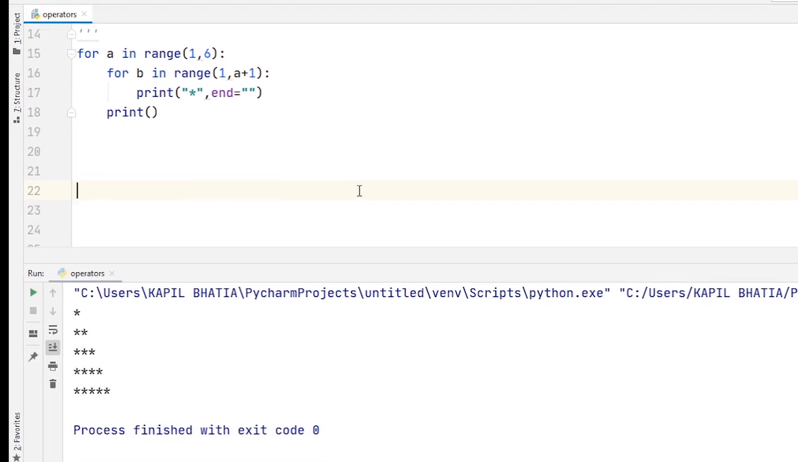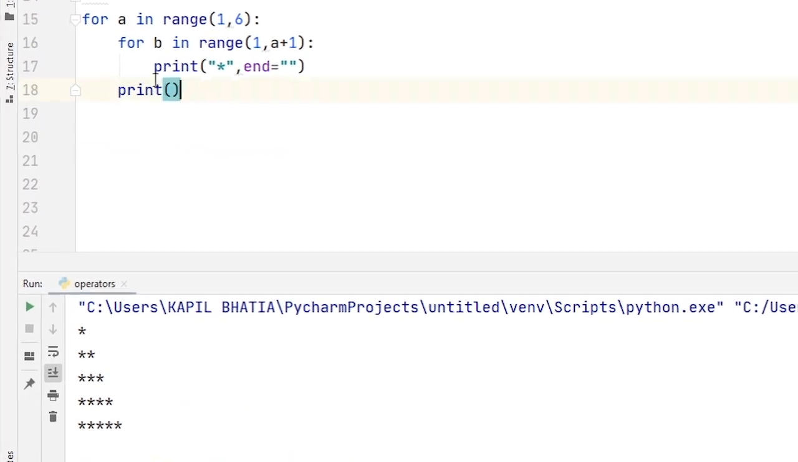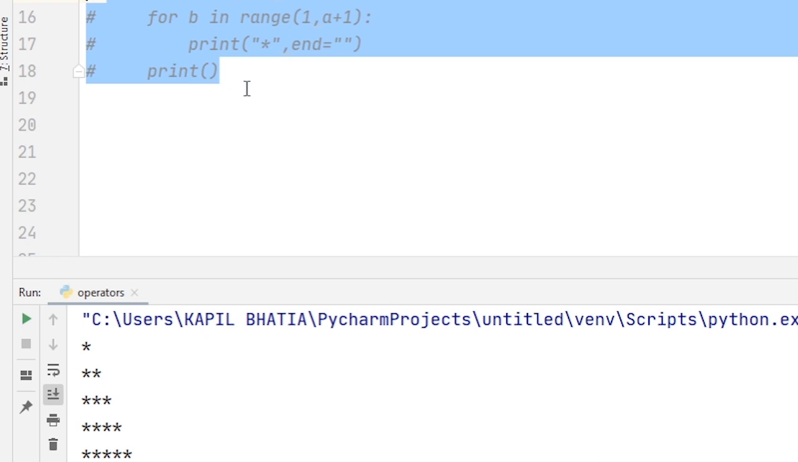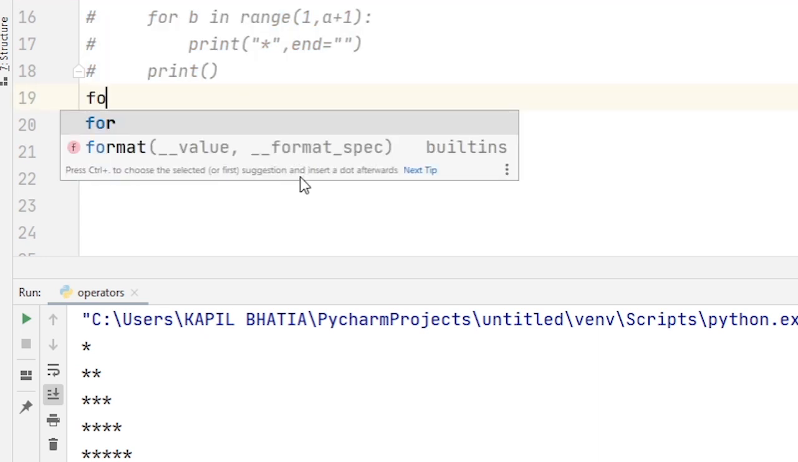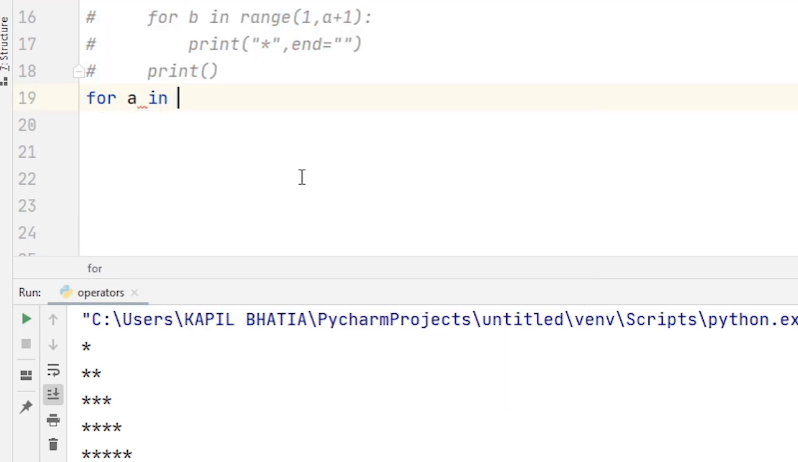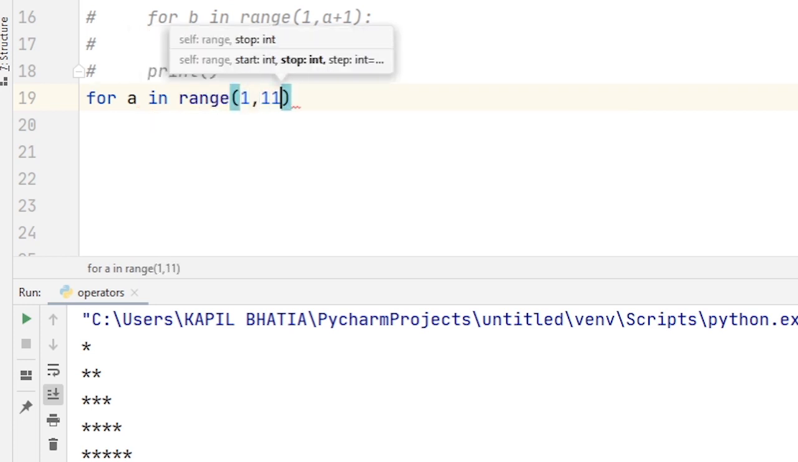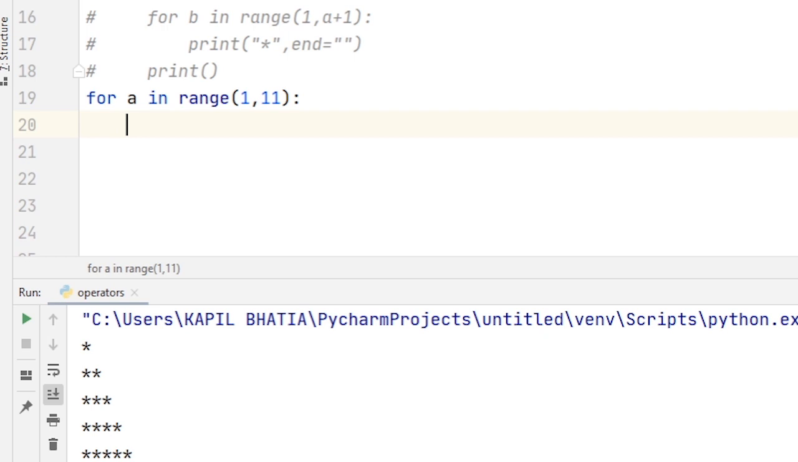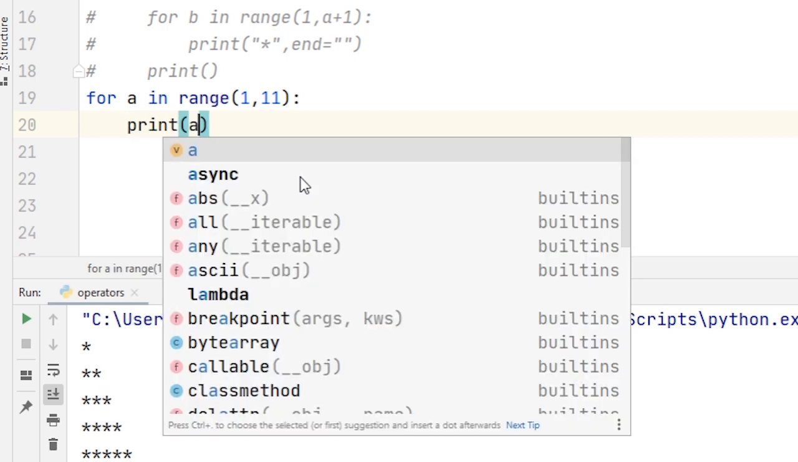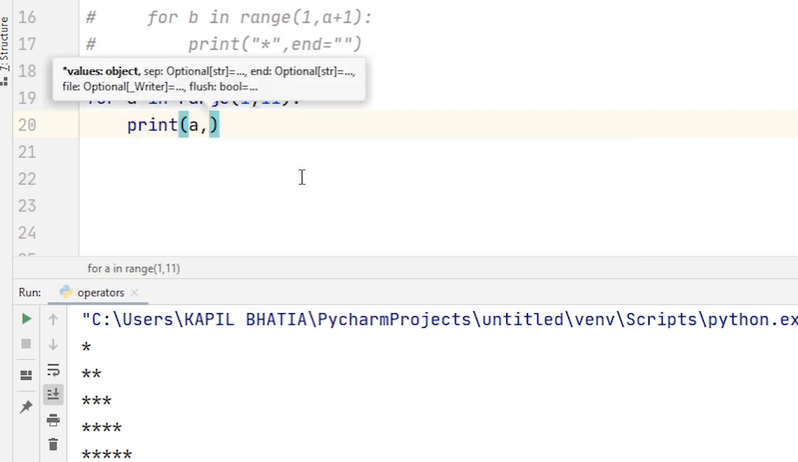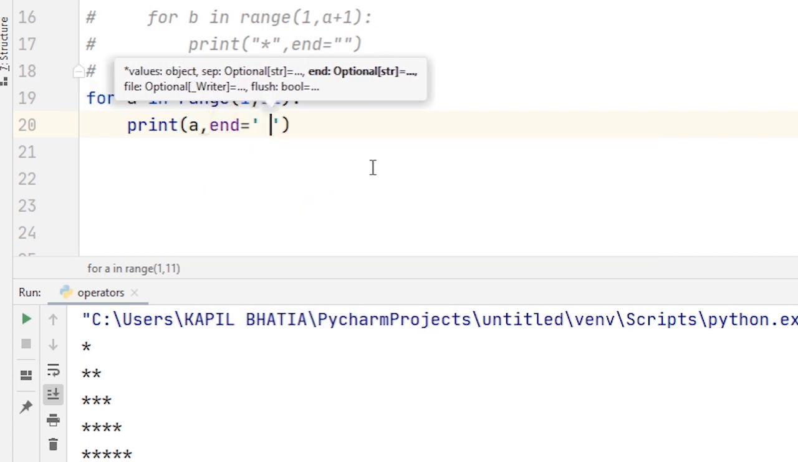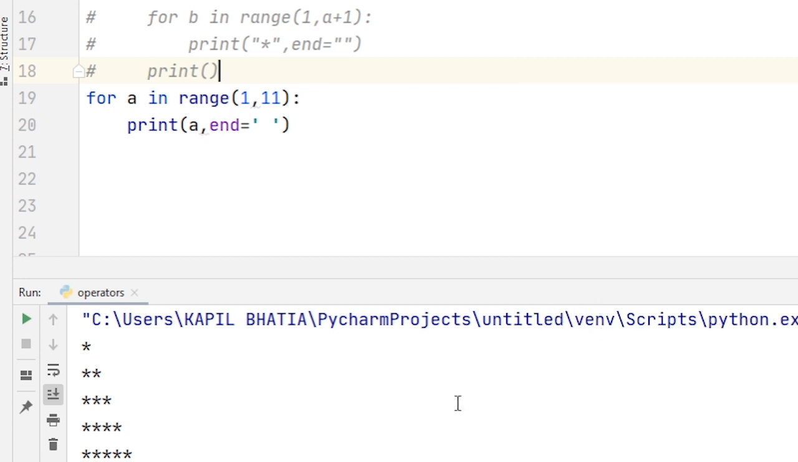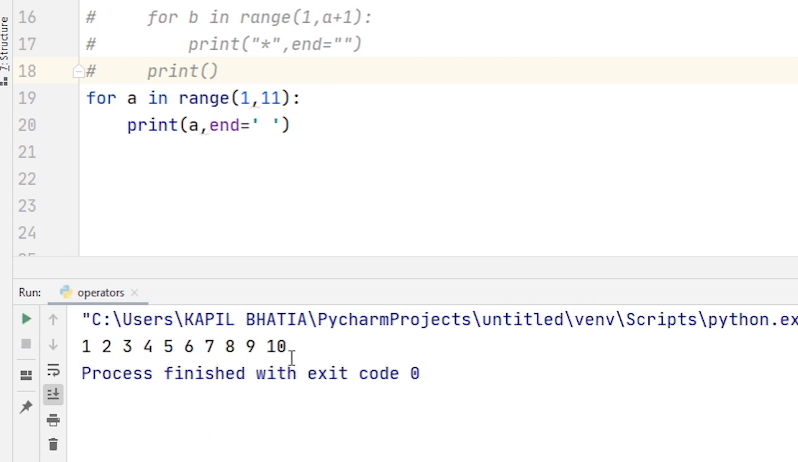Now I will show you how to use jump statements. So for that I write a code for A in range 1 to 11. And I want to print the value of A in the same loop. So here I use end is equal to 1 space. When I run this code, you can see the output is 1 to 10. All numbers between 1 to 10 are present there.